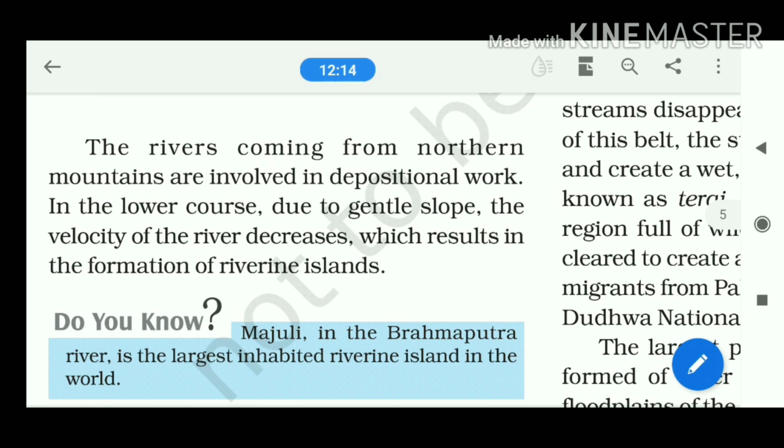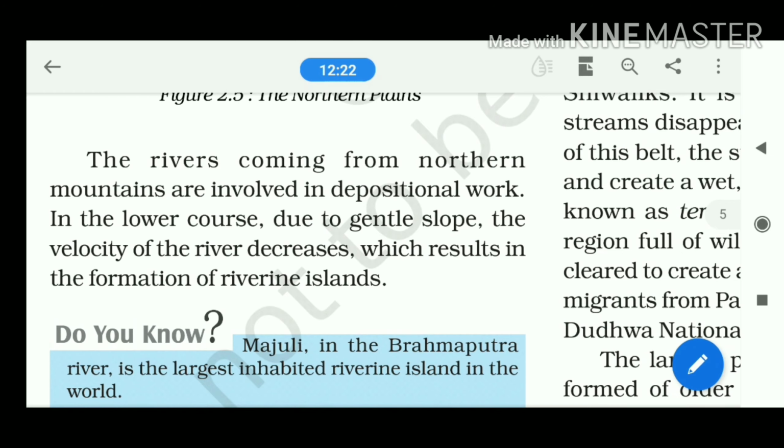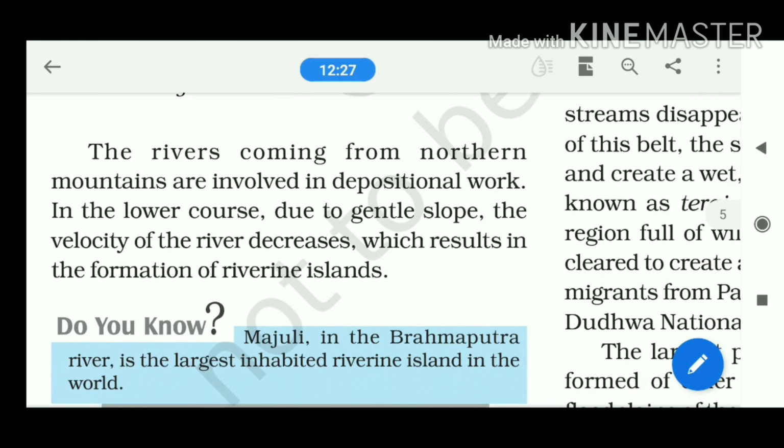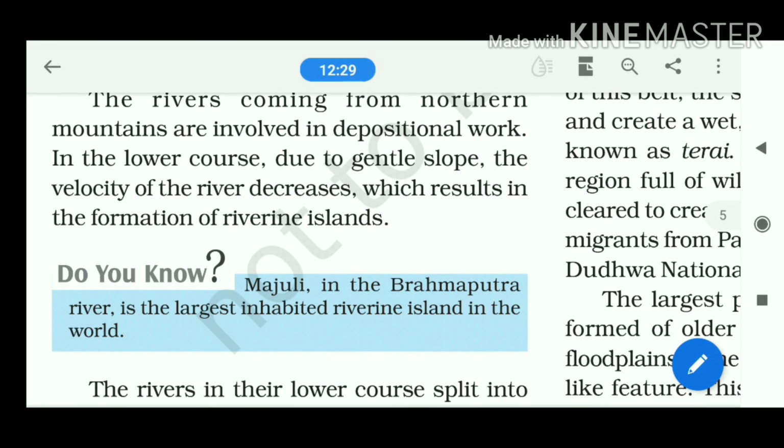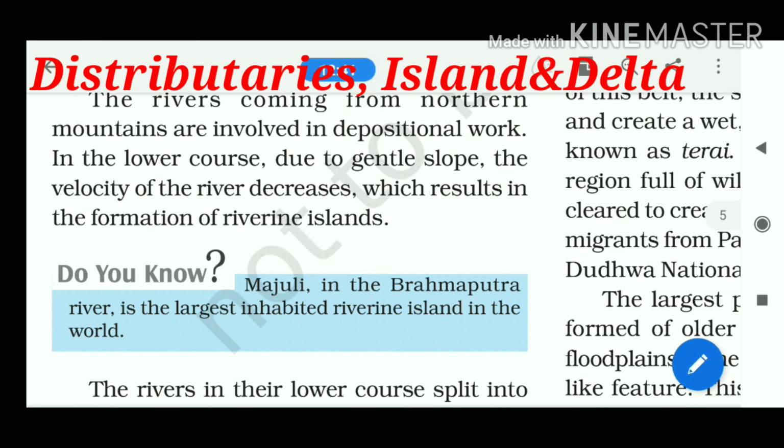So at the last stage, when the river enters into the last stage, due to the reduction of the slope and the reduction of the force of the water, such distributaries are also created, and in between the distributaries we used to see the formation of islands as well as deltas.